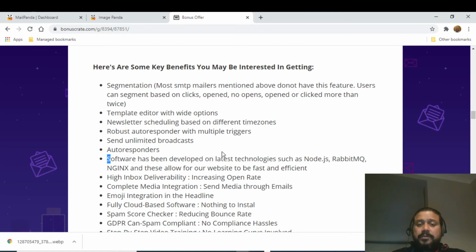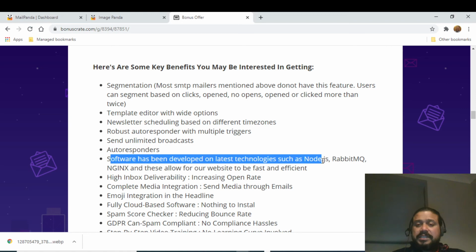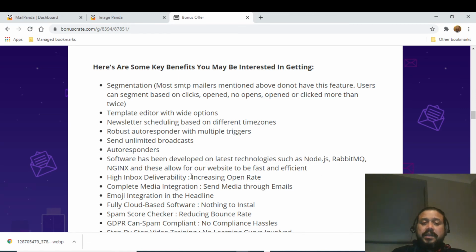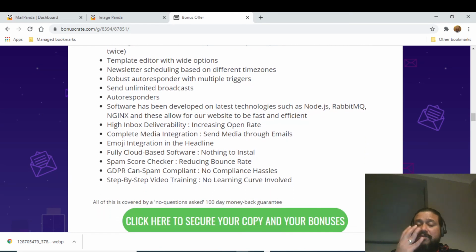The software has been developed on the latest technologies such as Node.js, RabbitMQ, and Nginx, which allow your website to be fast and efficient. One of the drawbacks in some autoresponders is that they make your website slower. That particular issue is resolved using these technologies. It has high inbox deliverability, which will increase your open rate, which is very, very critical. Complete media integration, send media through emails, and emoji integration in headlines, which has a more eye-catching effect on the subscribers.